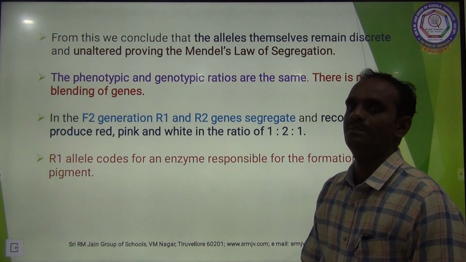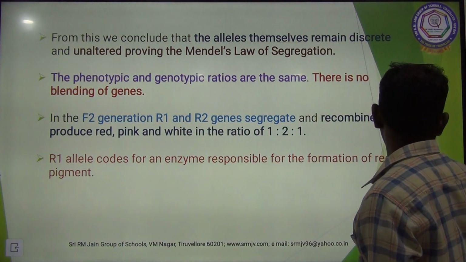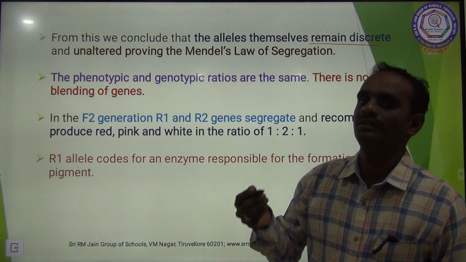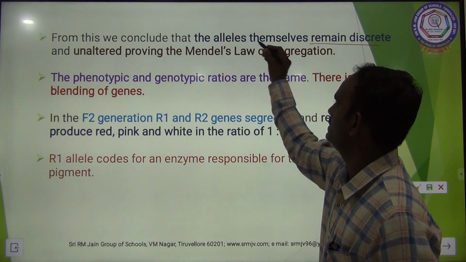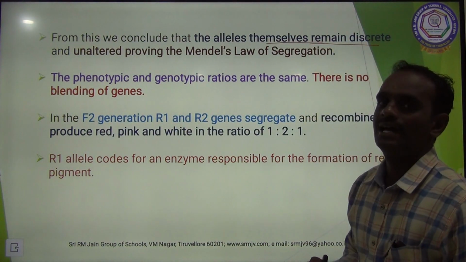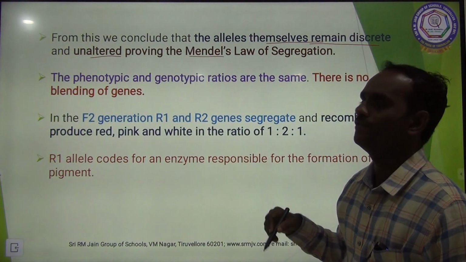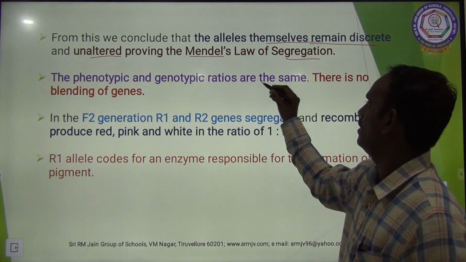From this experiment, we concluded that the alleles themselves remain discrete and unaltered, supporting Mendel's law of segregation. The phenotypic and genotypic ratios are the same.